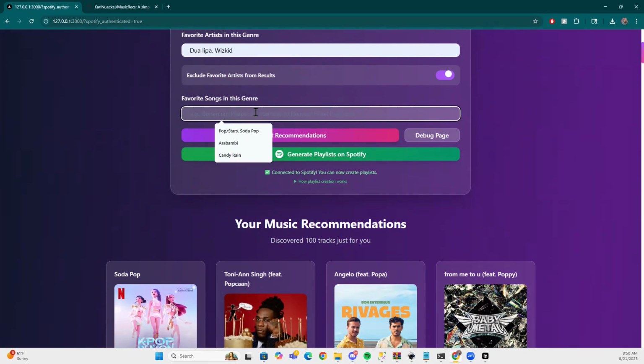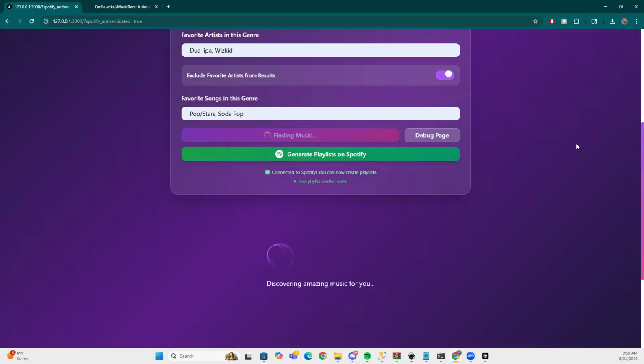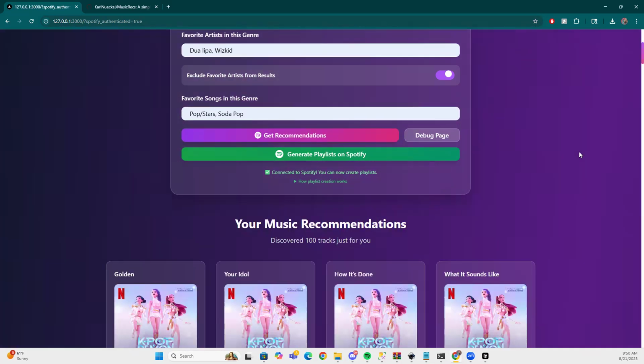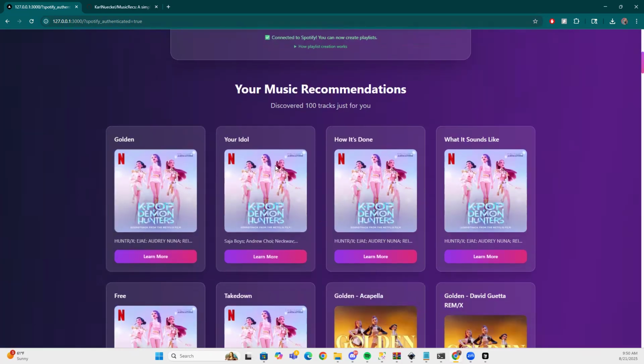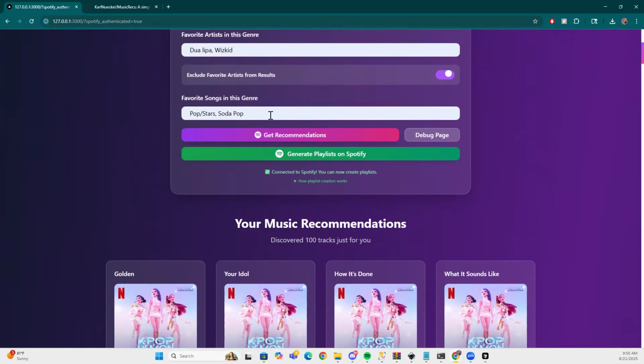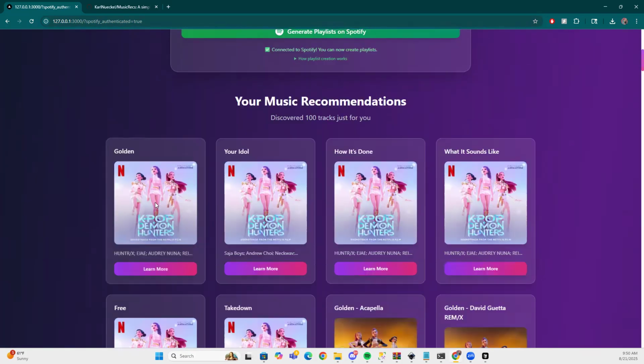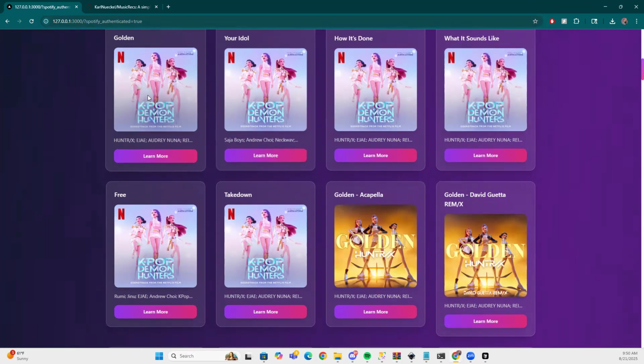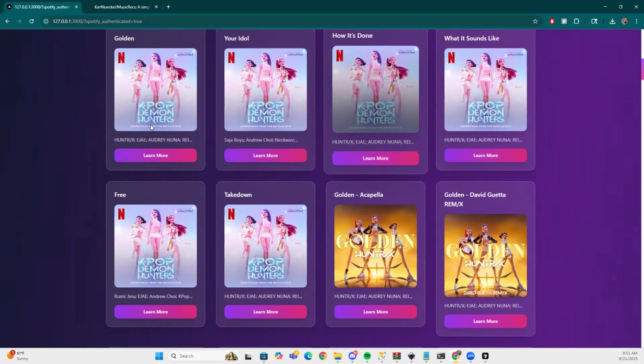Just to test this out, I will say this one right here, Pop Stars, Soda Pop. So now this song should go away. And you see it does, but what happens is that was from the movie K-pop Demon Hunters. By the way, I would really recommend that if any of you haven't checked that out. And what you can see is that, yes, it removes that song, but then we get a lot more songs from that album.